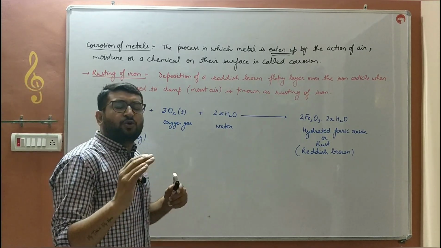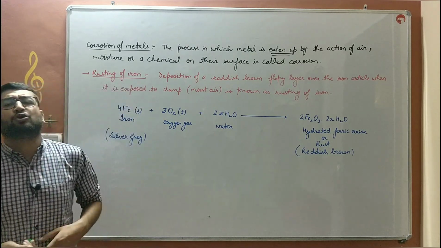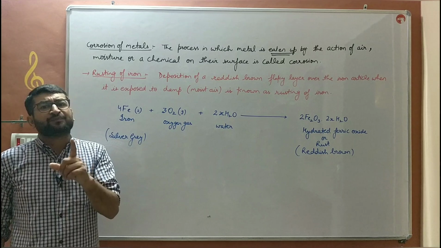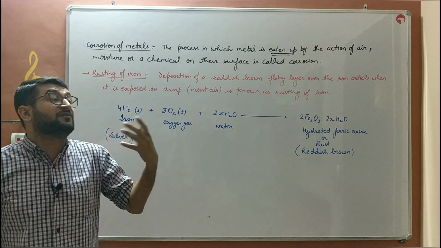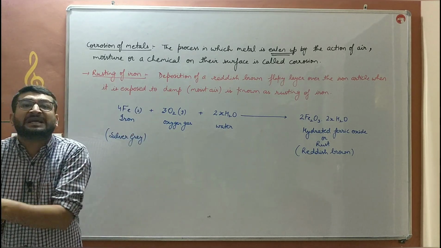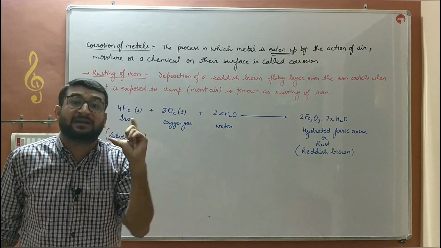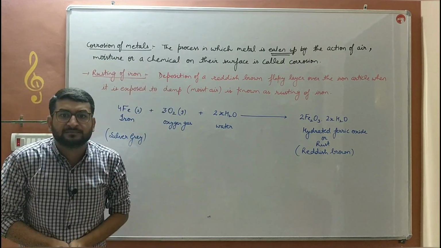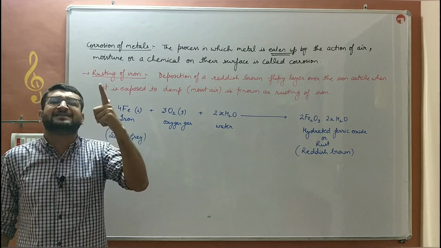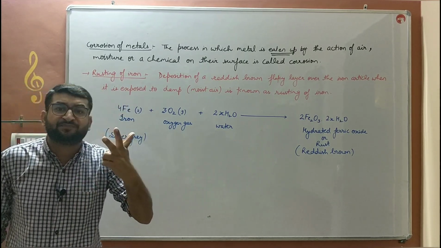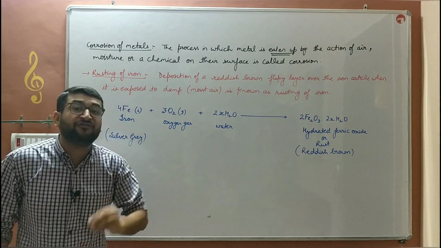Next, bache, the corrosion of metals, which we will discuss in detail. The first one is the corrosion of iron. The corrosion of iron is the most common one. So we'll give it a specific name, and that is known as rusting. So if someone asks you what is the difference between corrosion and rusting, both of them are some kind of same thing, but corrosion is a broad term. Corrosion is used for every corroded metal, whether it's copper, whether it's silver, whether it's the iron. But rust is a specific term for corrosion of iron.